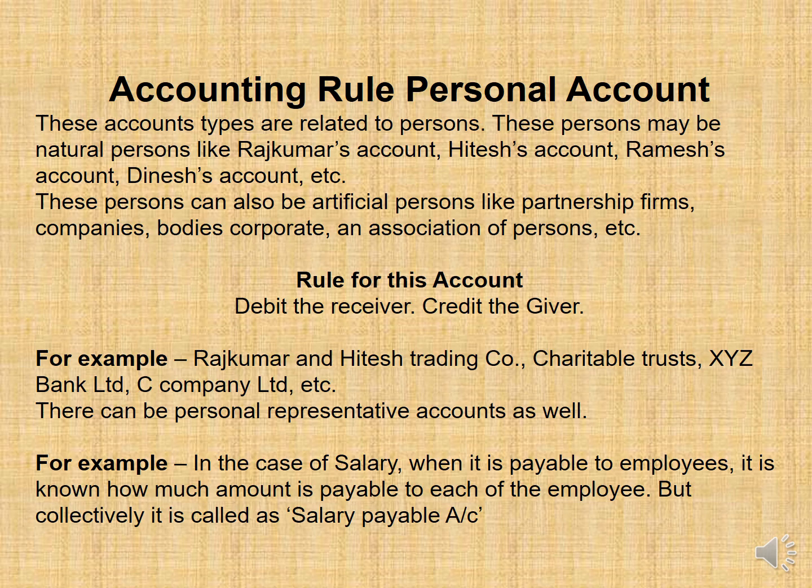Accounting rule: personal account. These account types are related to persons. These persons may be natural persons, like Rajkumar's account, Hitesh's account, Ramesh's account, Dinesh's account, etc. These persons can also be artificial persons like partnership firms, companies, bodies corporate, an association of persons, etc. Rule for this account: debit the receiver, credit the giver. For example, Rajkumar and Hitesh Trading Co., charitable trusts, XYZ Bank Ltd., C Company Ltd., etc.